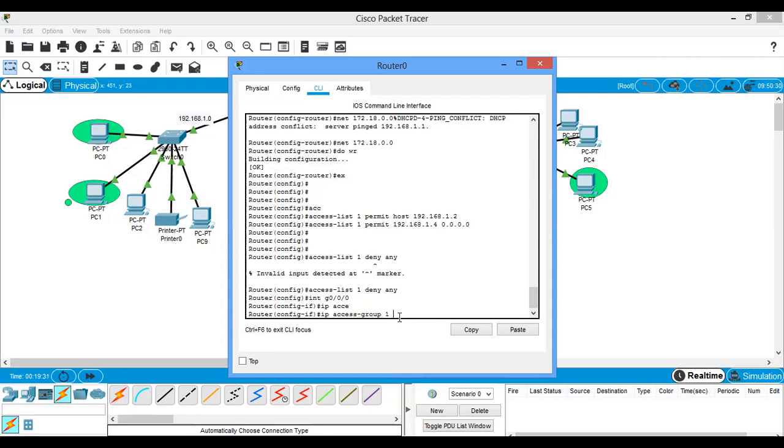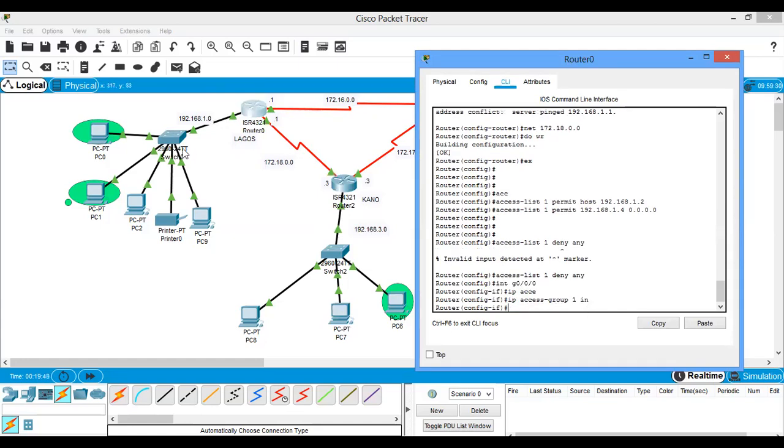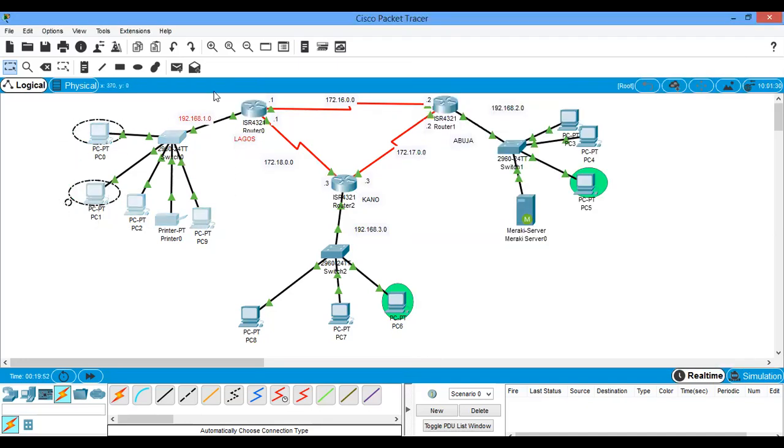But there's a possibility that you could have other access list commands. So it depends on the one you want to implement on the interface. If I'm implementing on this interface G0/0, I'm going to do it as in, because the only way packets from this network can come to the router is through this interface.